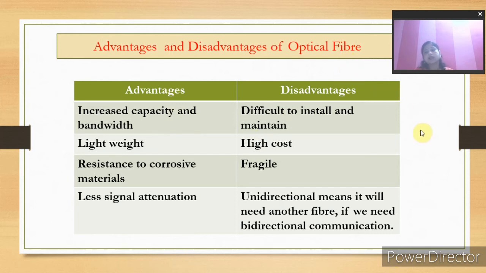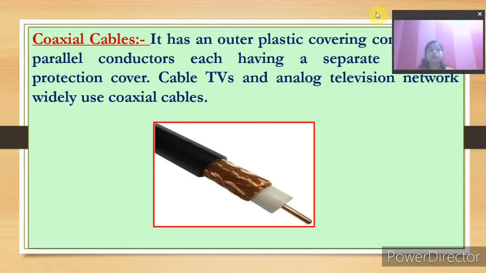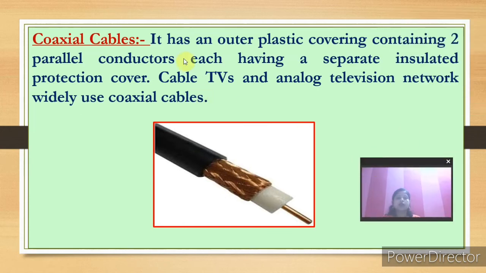Okay. Next one is your coaxial cable. See how it is looking. It is an outer plastic covering containing two parallel conductors, each having a separate insulated protection cover. Cable TVs and analog television networks widely use coaxial cables. You can see here how coaxial cable looks, and this type of coaxial cable is used for your cable TV connection and analog television network.